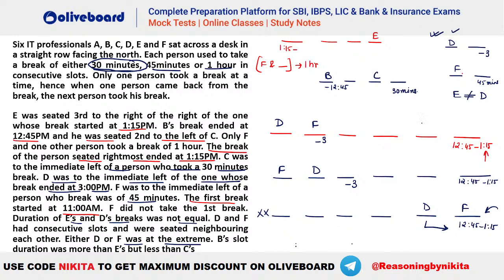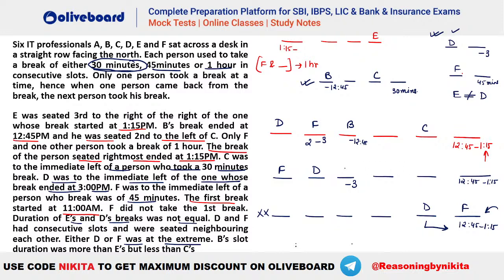Now let's see where else we can place others here. We have to place B also. F is 1 hour, absolutely. So in the first case, you can see that F will be 2 to 3. In the other case, we do not know the duration of F, so we will place him later. Let's try to place B and C. In this first case, B has to be the person who is 12:45, and he is second to the left of C, and C is immediate left of a person having a 30 minutes gap.